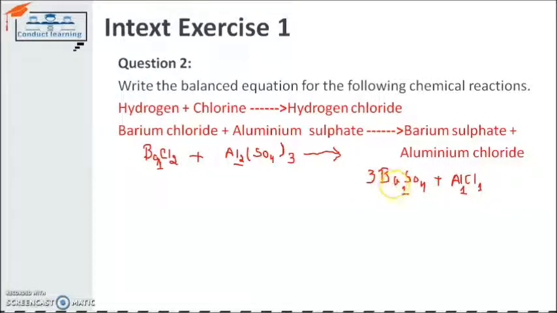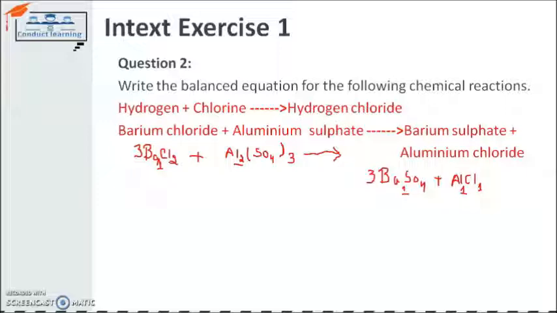But now barium is getting 3 atoms. To balance it I have to write 3 here, so that barium on the reactant side and product side is equal. But now the atoms for chlorine have changed.